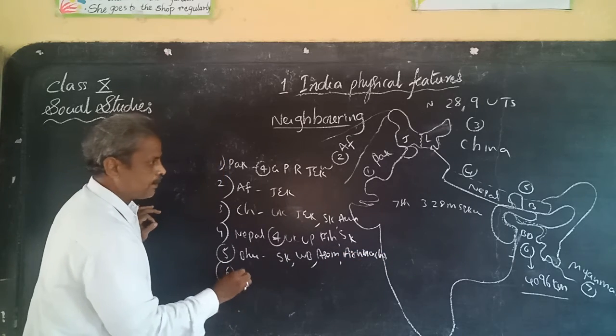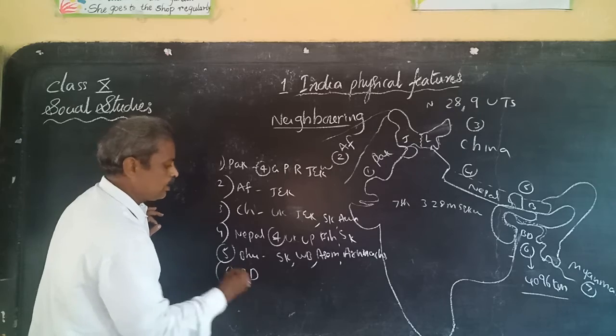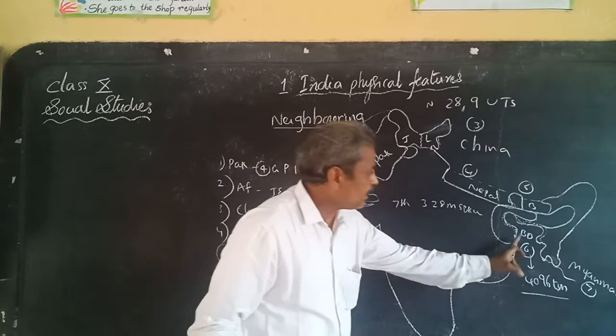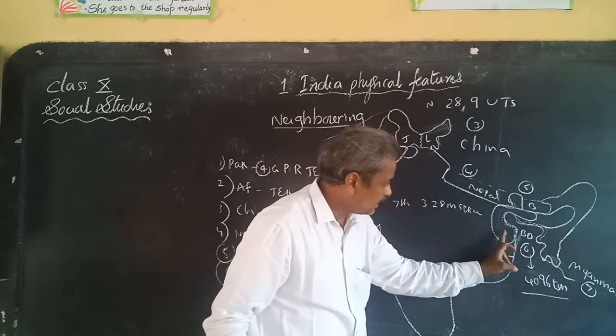And the sixth one, Bangladesh. With Bangladesh, it is clearly visible for us in the map.